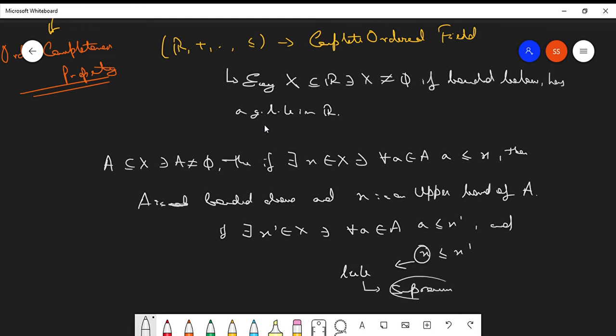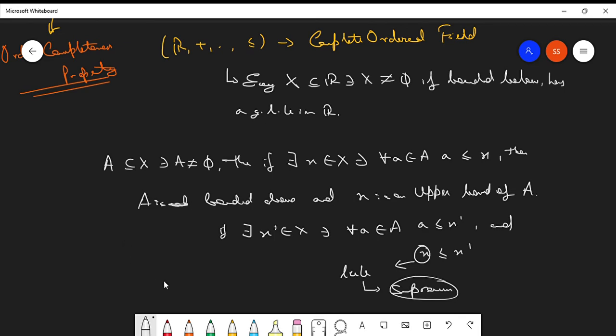If you invert the order of these inequalities, then you get the lower bound. The set is said to be bounded below. You have x as the lower bound and x dash. If x exists obeying the second property, then x becomes the greatest lower bound, and that greatest lower bound is called the infimum. I hope you people remember this.